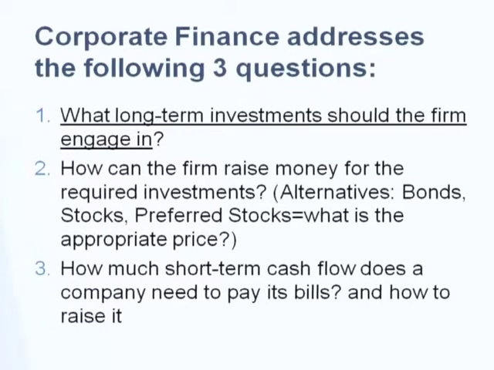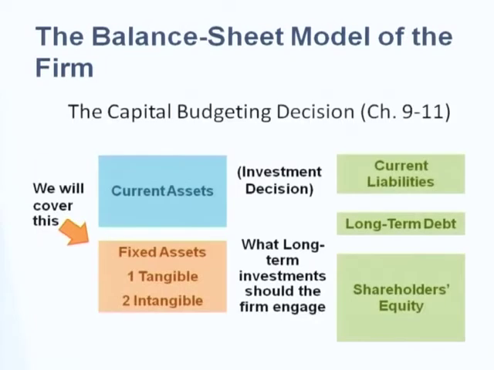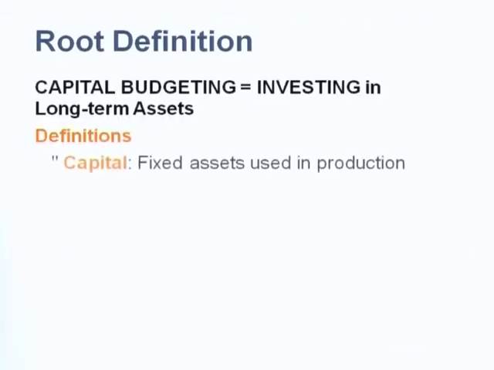So what you need to do is you should know what kind of project you should invest in. Your job is to make investment decisions, which is what? When you look at the balance sheet, you see the lower left hand side is fixed assets. So this chapter will concern how you pick those fixed assets, right? So capital budgeting is investing in long-term assets.